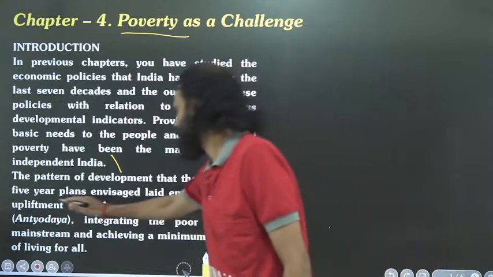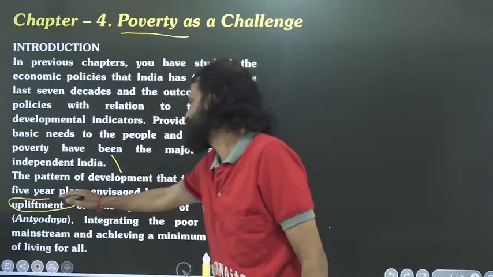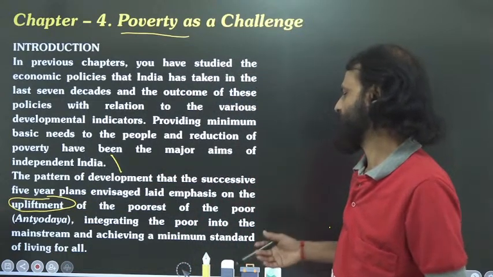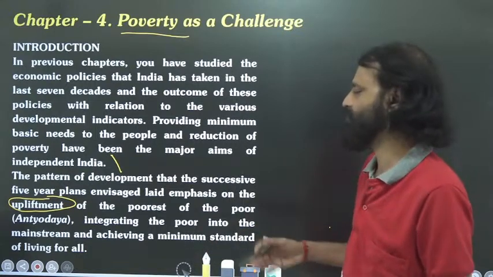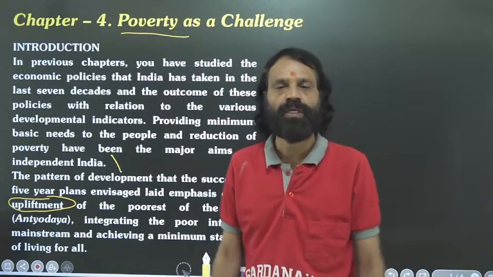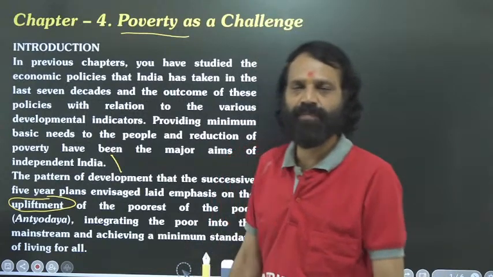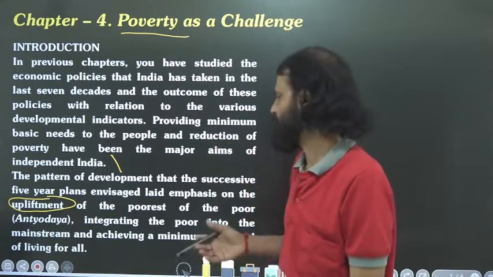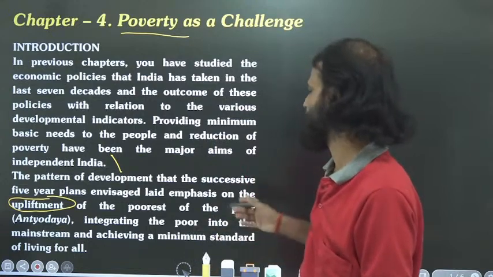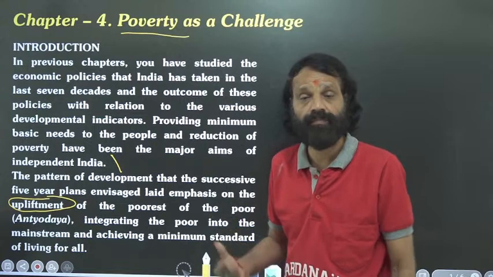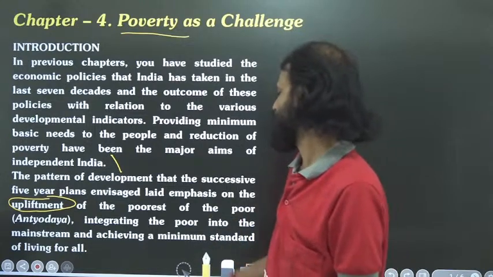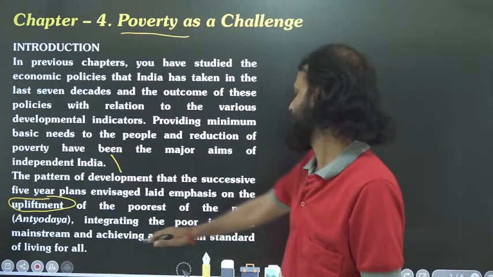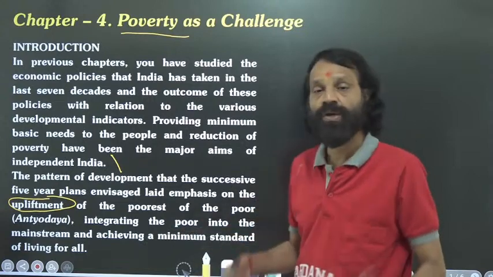Our administrators also wanted to uplift the people's situation, integrating the poor into the mainstream and achieving a minimum standard of living for all. Of course, every government wants to give better to its people. The same thing happened in India too. After gaining freedom in 1947, the Indian government started 5-year plans in order to achieve economic development. Their ultimate aim was to remove poverty, integrate the poor into the mainstream and achieve a minimum standard of living for all.